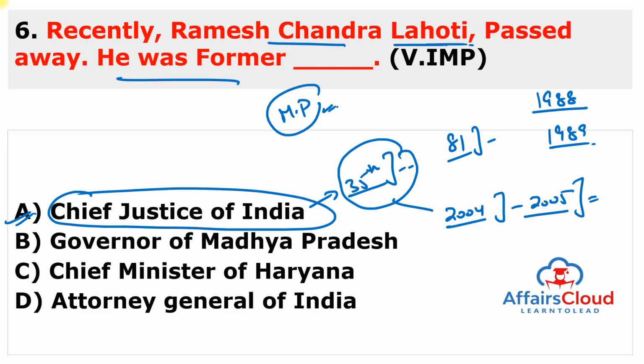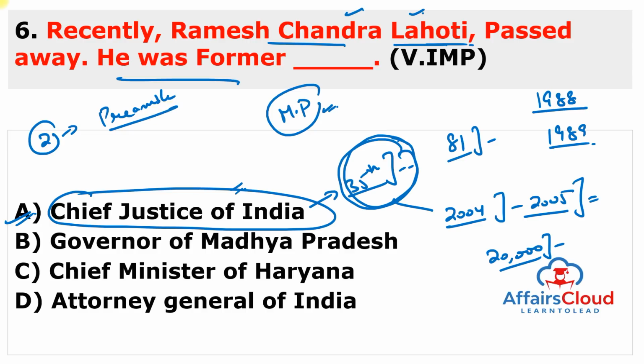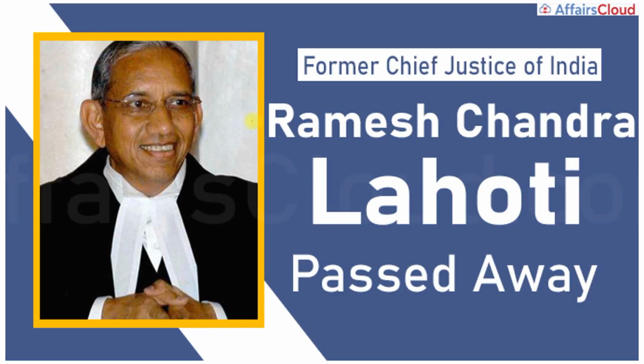And he was appointed as an arbitrator by the Government of India in 20,000 crore high profile tax dispute case with the Vodafone Telecom company. So just remember the name Ramesh Chandra Lahoti, and he was the former Chief Justice of India, the 35th. And he wrote two very important books. One is Preamble, and the caption was The Spirit and the Backbone of the Constitution of India. And second book, Canons of Judicial Ethics. So these two books were written by Ramesh Chandra Lahoti. Moving to next question, but you can also see here the picture of Ramesh Chandra Lahoti.